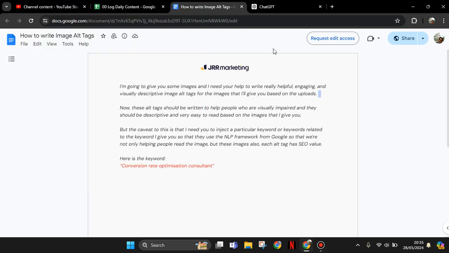Today I'm going to show you how to write image alt text in seconds with ChatGPT. All you have to do is open this template. I will give you a description or a link, and I got this link from GRR Marketing.